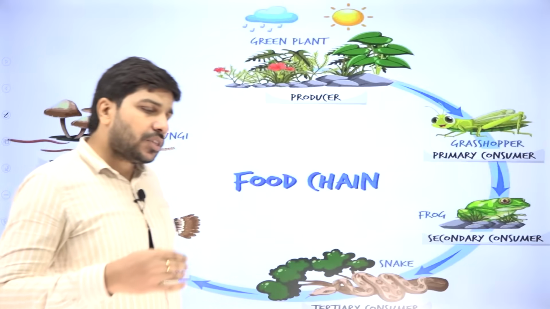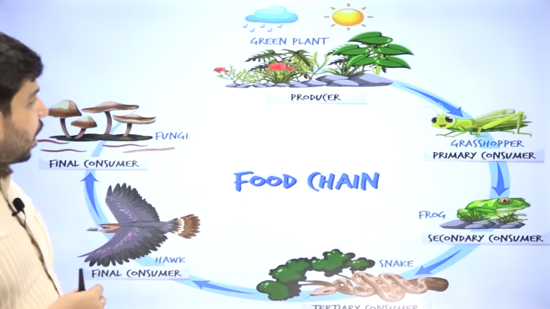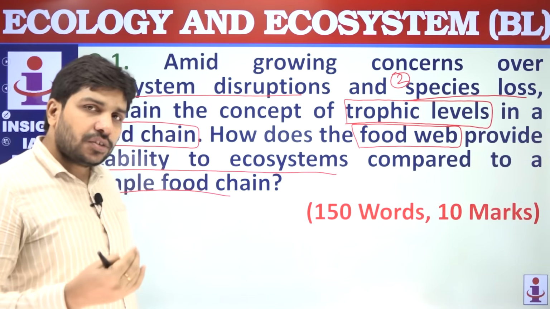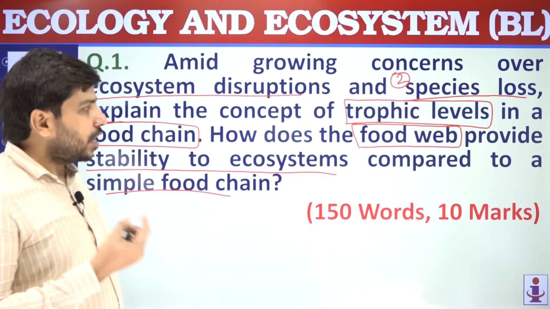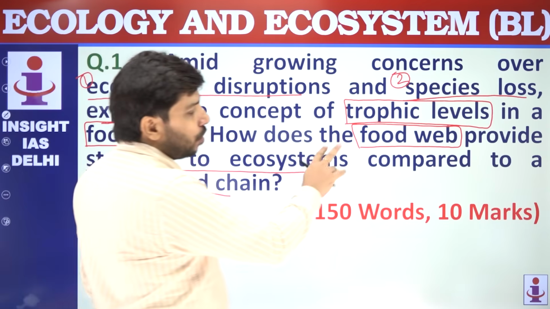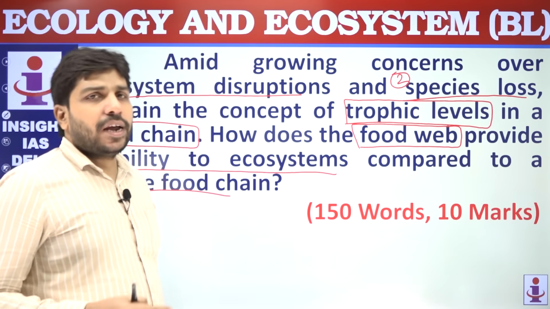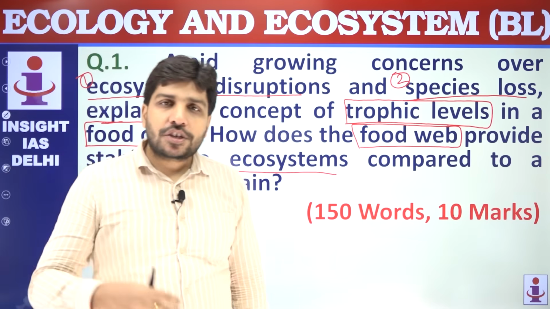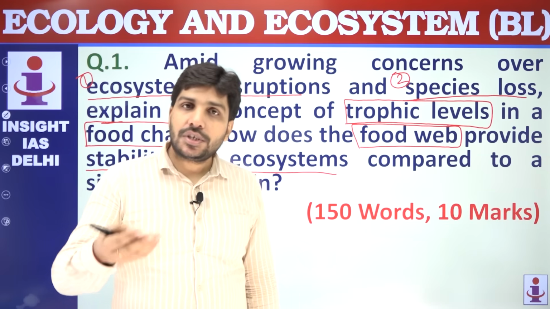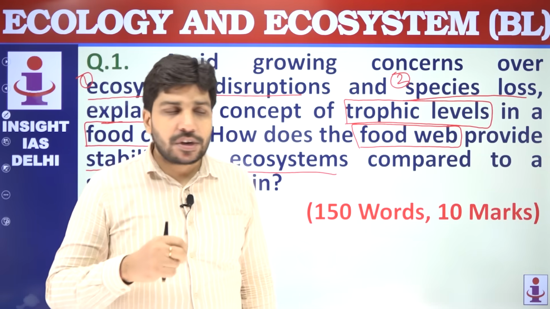So this way you can write about trophic levels in a food chain. You can write these in your own words, very crisply, very briefly. Next, you should focus on food web. You can define food web like food web is a complex form of food chain wherein multiple organisms, multiple species are interacting with other multiple species.